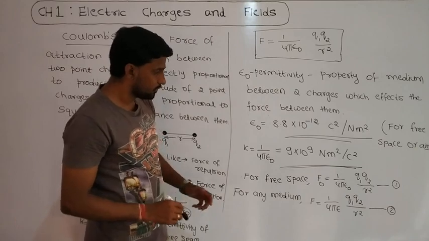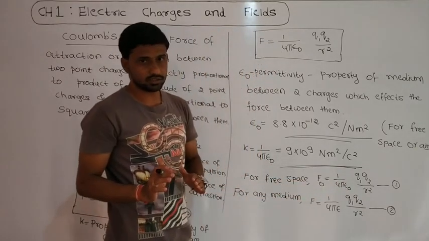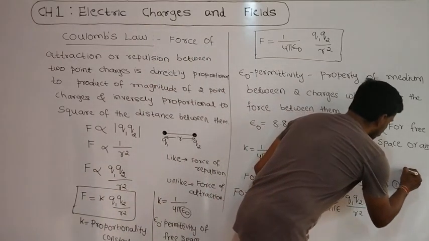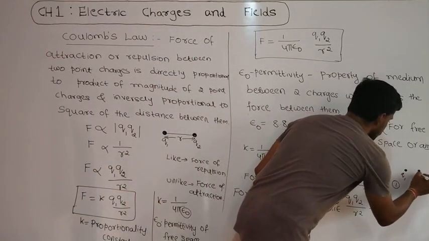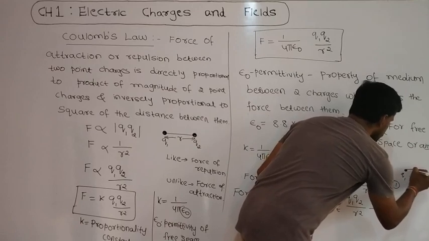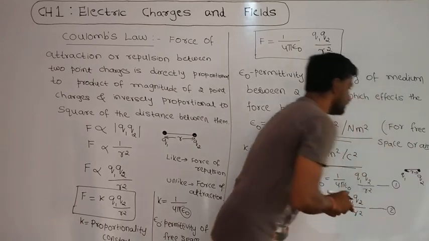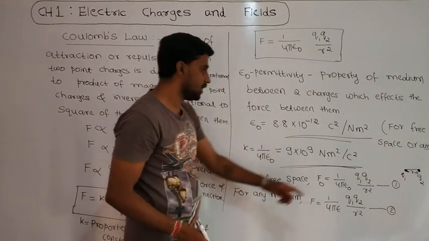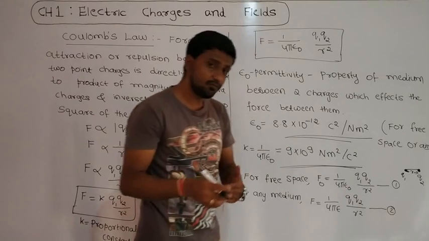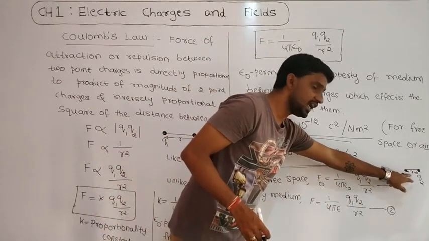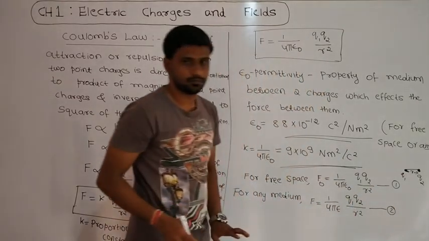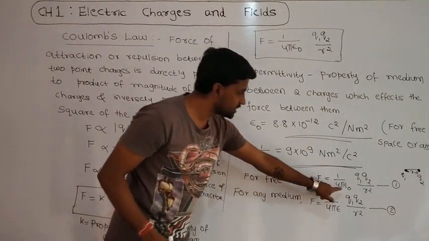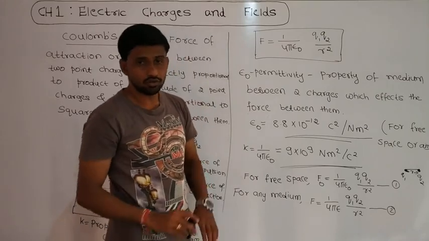If you observe, suppose I take 2 point charges, Q1 and Q2, in a vacuum at a distance R. And in any medium also, I am taking the same 2 point charges at the same distance R. But for different media, the permittivity value varies.